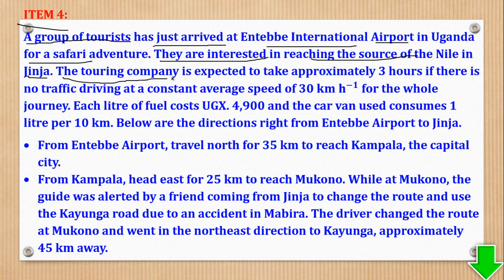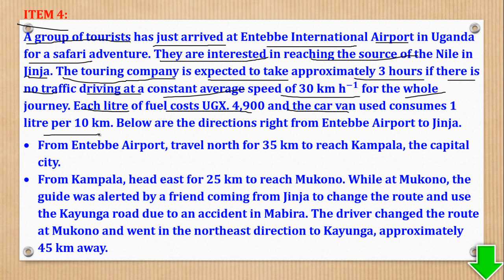The touring company is expected to take approximately 3 hours if there is no traffic, driving at a constant average speed of 130 kilometers per hour for the whole journey. Each liter of fuel costs UGX 4,900, and the van used consumes 1 liter per 10 kilometers.